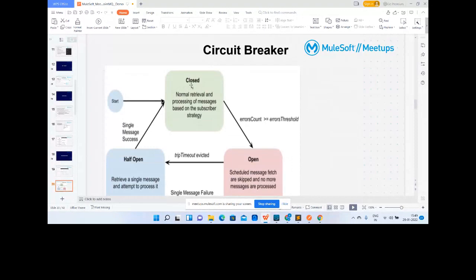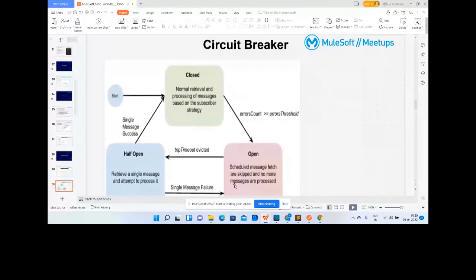Normally, when it is closed, that means normal retrieval and processing of the message based on the subscriber strategy. So it will receive the message and process it. If we encounter an error, that increases the error count, and we maintain parameters like error count and error threshold. If the error count reaches the error threshold, then the circuit will be open for a particular duration of time.